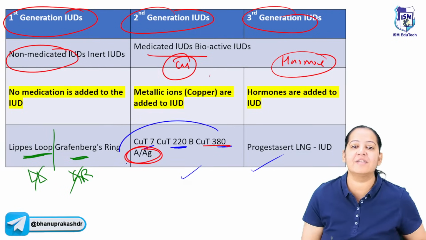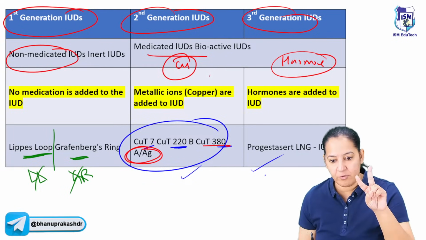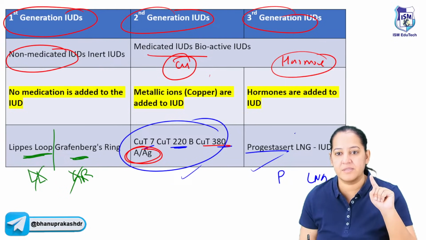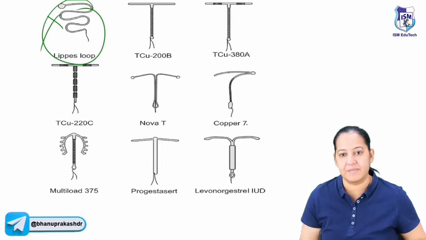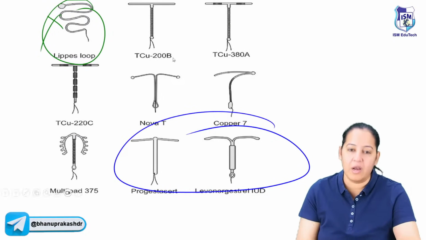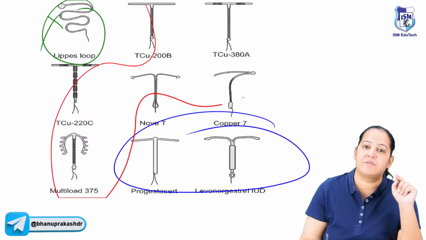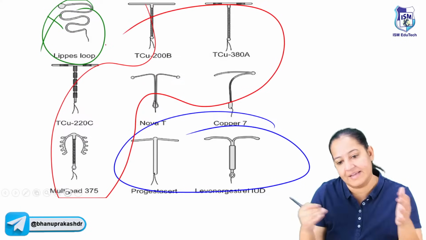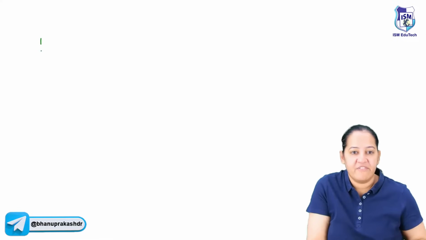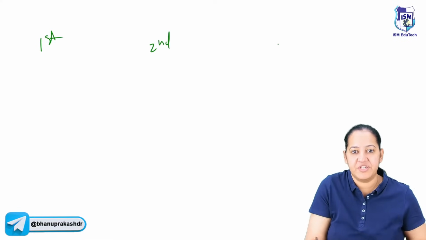In the second, various copper Ts are there. In the third also, we have only 2 examples. One is progesterone and one is LNG. These 2 are the examples here. You can see progesterone and LNG. And remaining all are second generation. These all are various types of copper Ts with different numbers and different letters. So first generation, third generation and second generation. Learn the examples.